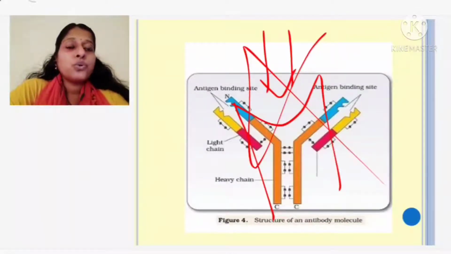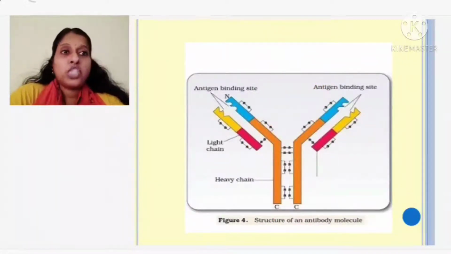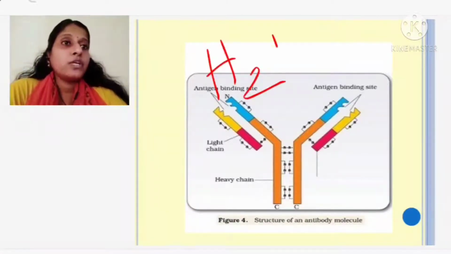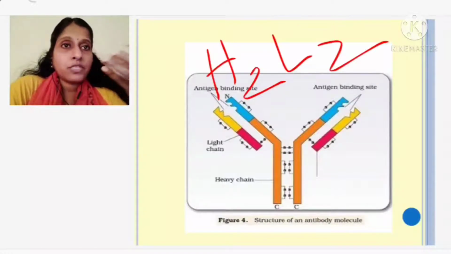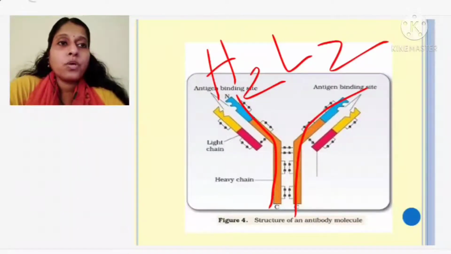Now you should know what an antibody looks like. When you look at the antibody, it has 2 chains. That's why we represent it as H2L2, based on molecular weight. One is the heavy chain. How many in number? 2. So this is your heavy chain, longer in size, isn't it?